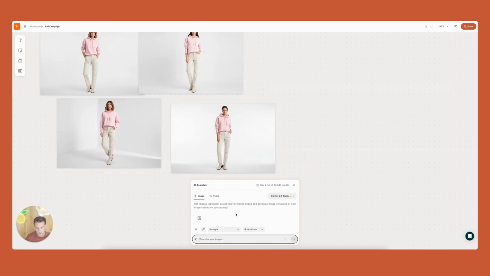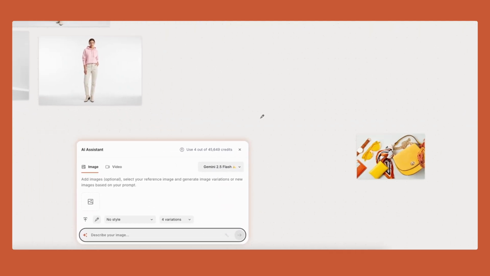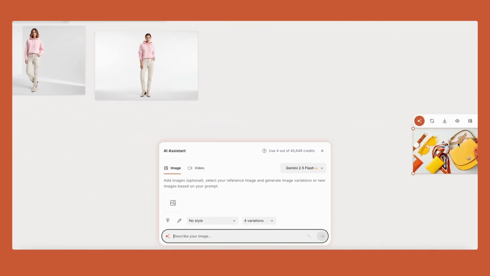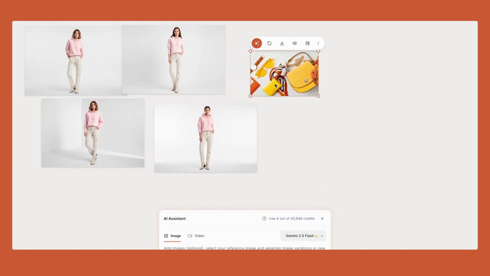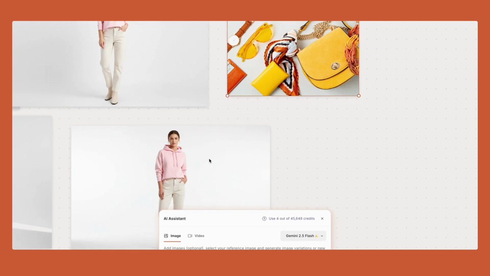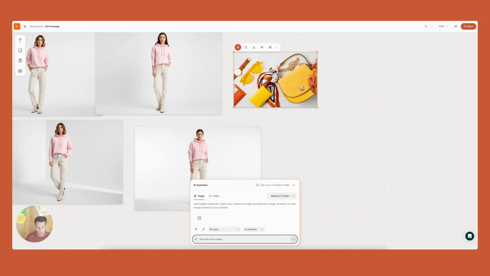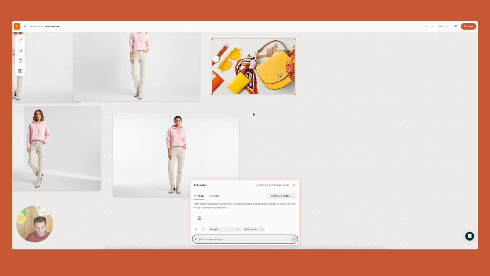What I can also do is, let's say someone from the team has added another asset on the scene, such as this element here. I'm going to take this here, and let's say a team member says, well, what if we had one of these models wear these. It could be, let's say you work in e-commerce or you work for that brand and you want to combine these two. Instead of doing the photo shoot, you can just ask AI to create an image with that person wearing these elements. How do we do that?